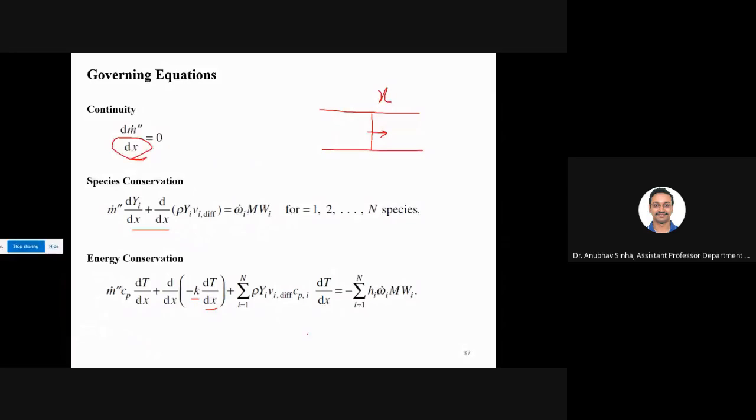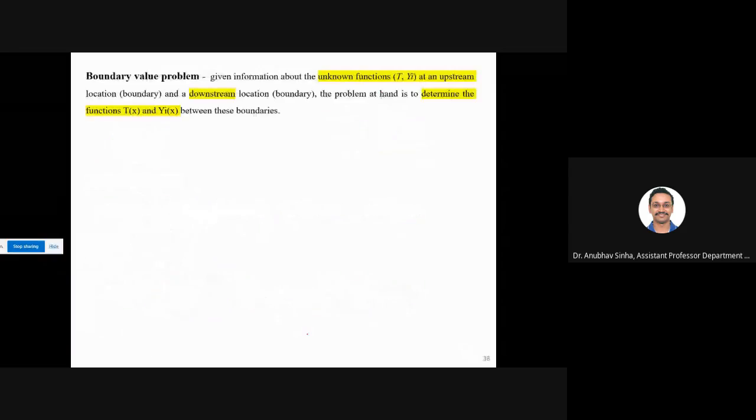Now we have the governing equations. Now how do we solve a computational problem? This is basically called a boundary value problem.